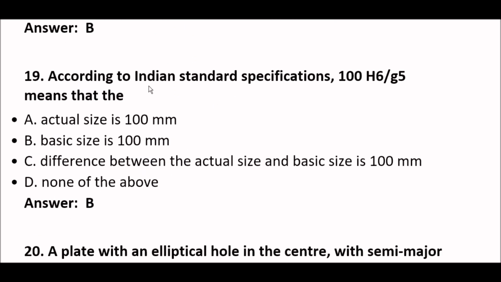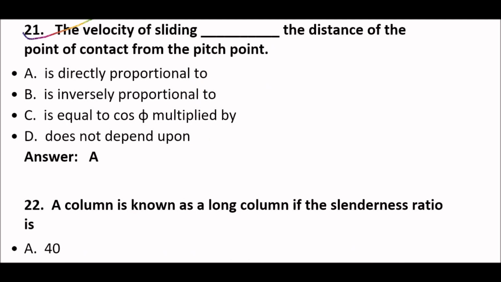Next question. According to Indian standard specification, 100 H6 divided by g5 means that the basic size is 100 mm. Okay, right answer is option B. Next question. The velocity of sliding blank space, the distance of the point of contact from the pitch point, right answer is option A, is directly proportional to.